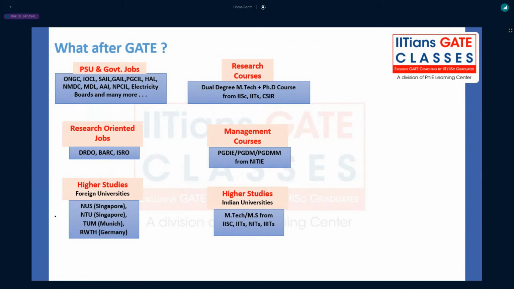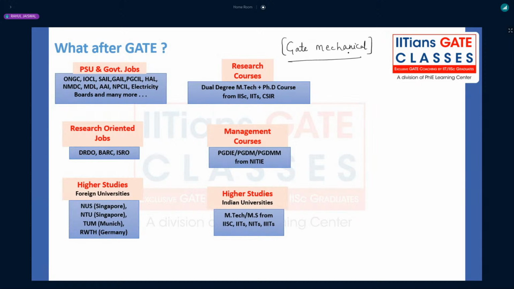Now, what opportunities do you have after the GATE examination? First I will talk about GATE mechanical, then we will talk about GATE XC. After GATE, we have PSU opportunities and government jobs, like central government jobs.